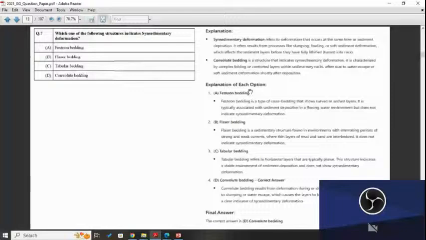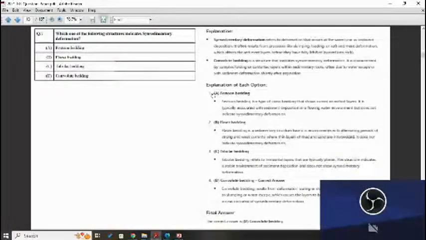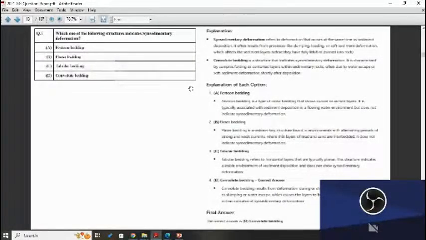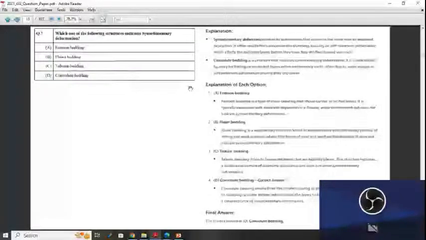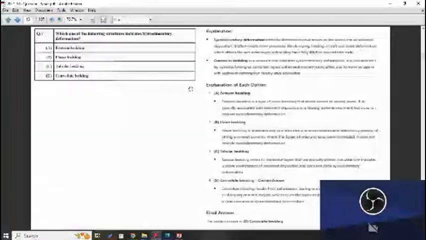Flaser bedding is a sedimentary structure found in environments with flowing water. It is typically associated with sediment deposition in a flowing water environment, but does not indicate sedimentary deformation. Tabular bedding is formed by deposition and does not indicate sedimentary deformation. Convolute bedding forms after deposition, often due to slumping or water escape.